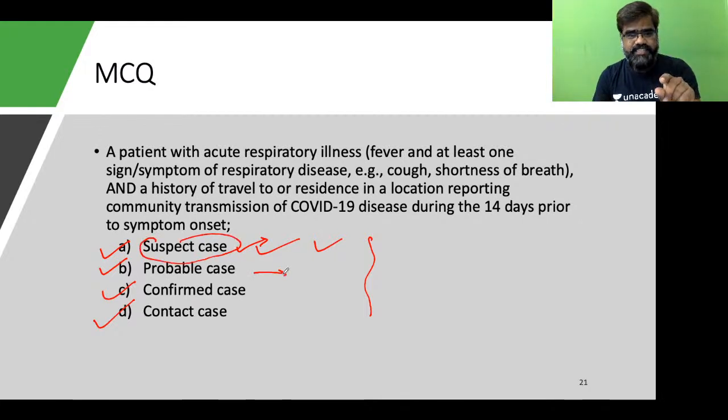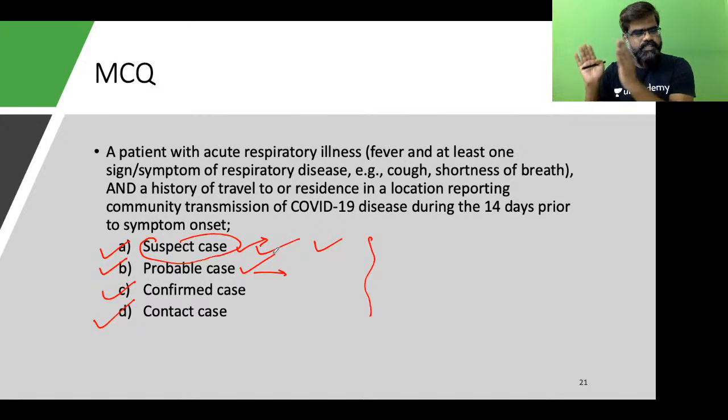A probable case is a suspect case only, but the diagnostic test which has been done is inconclusive, indeterminate. You are not able to say whether it is positive or negative, sometimes it happens. But it has got all the features of suspect, means it has got respiratory symptoms, maybe has a travel history, but when you did the test, the result is inconclusive. So those cases we keep under probable case.